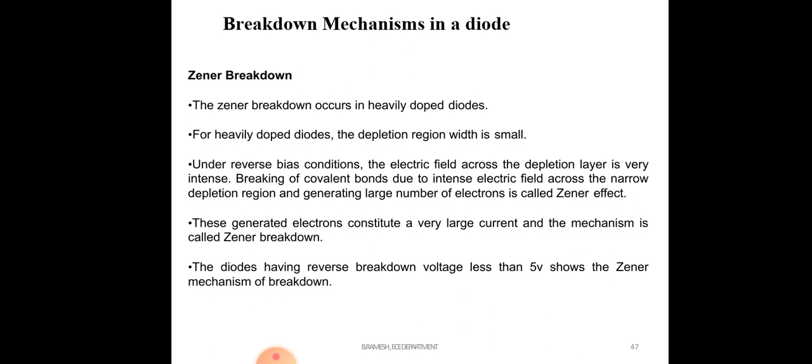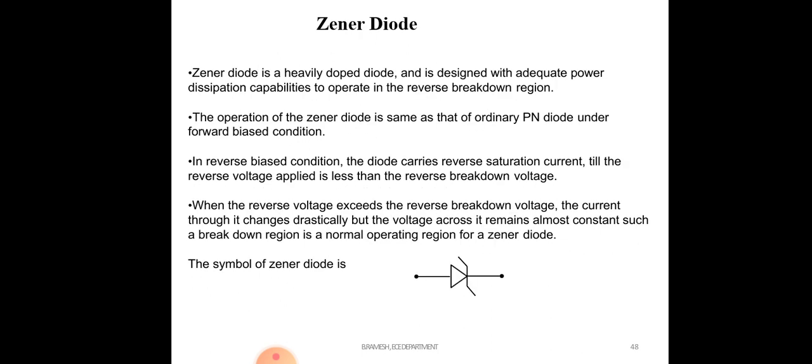The next topic is the Zener diode. A Zener diode is a heavily doped diode. Why do we go for a Zener diode, what are its advantages and disadvantages, and what are its applications? These are all topics I am going to cover in this video.